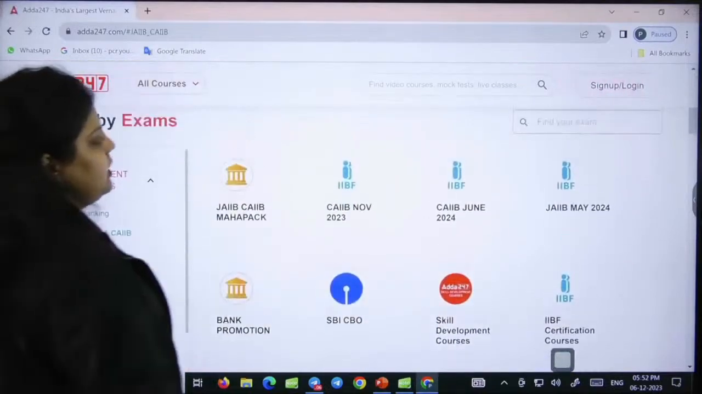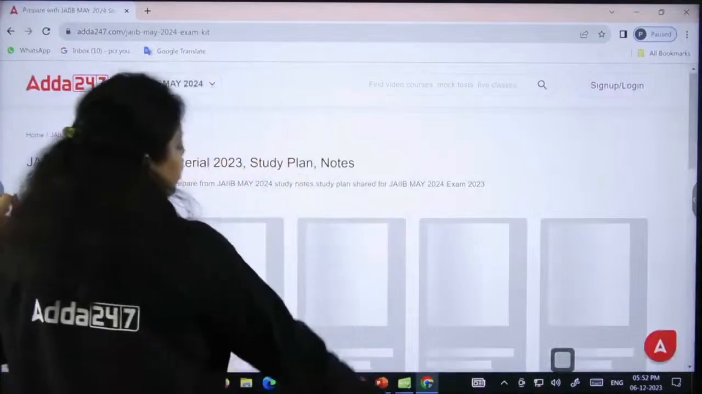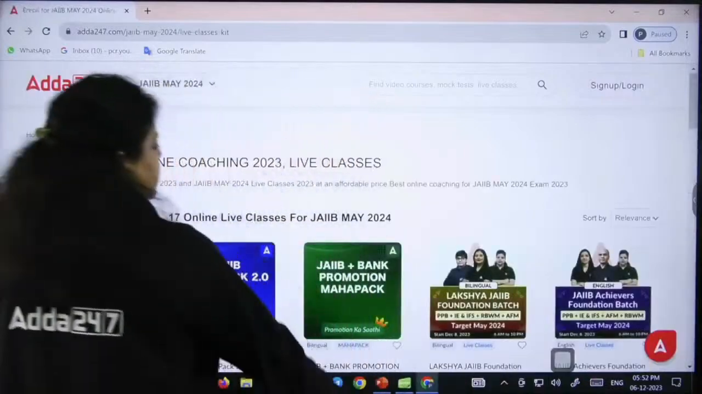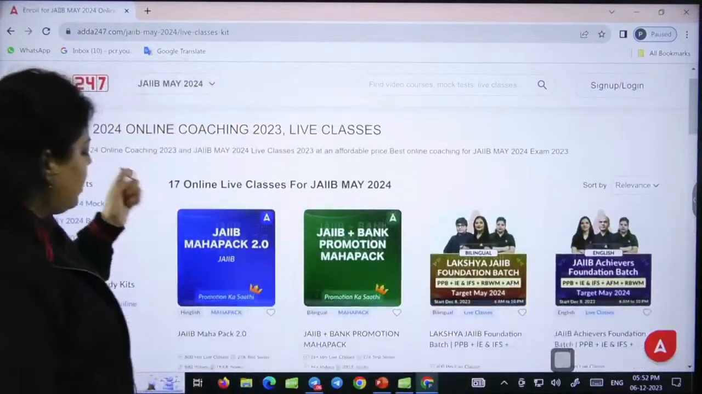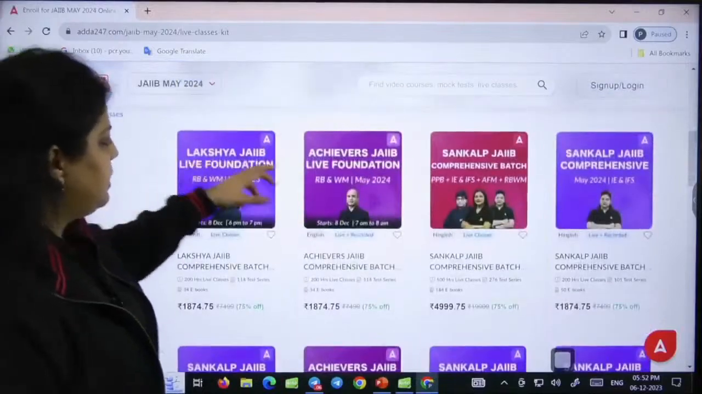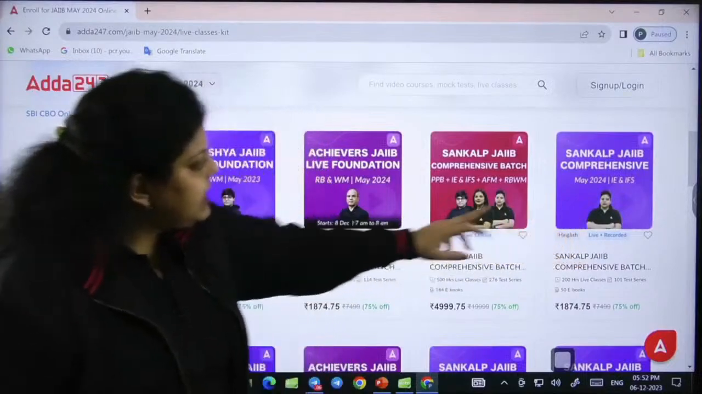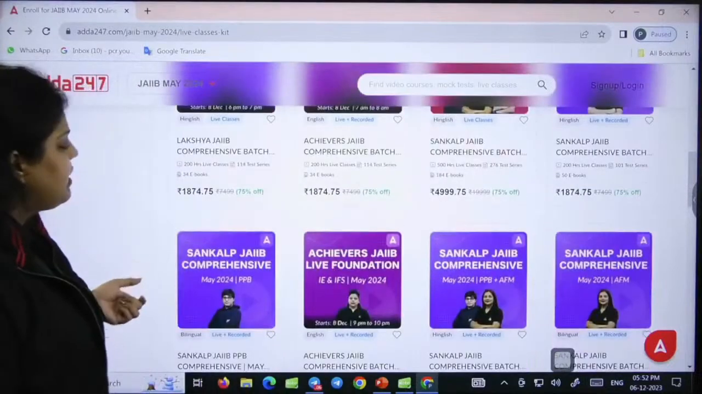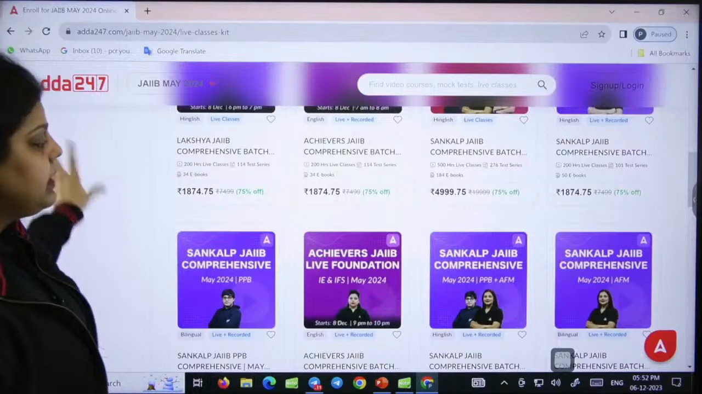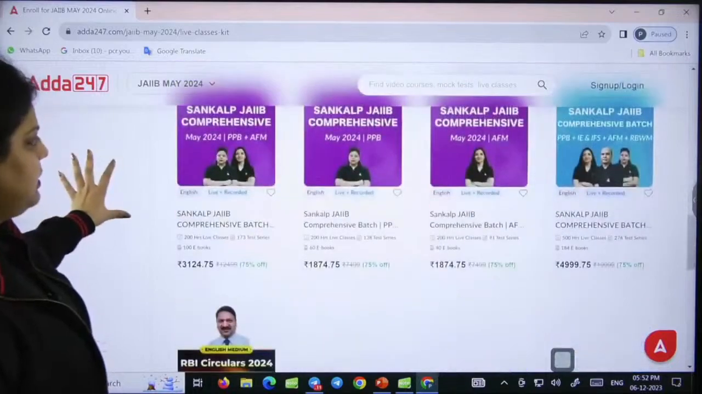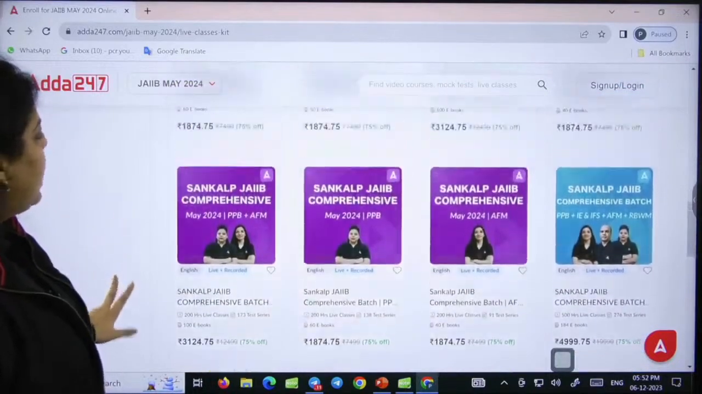You will find JAIIB May 2024. All the batches are available. View all. So this is the Achievers batch. This is Mahapack. You can see individual batches are available: RBWM English medium, IEIFS English medium, IEIFS bilingual, PPB English medium. All the individual batches are available here. Clear?